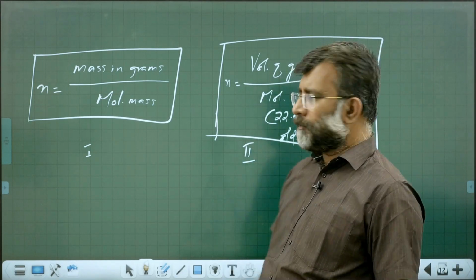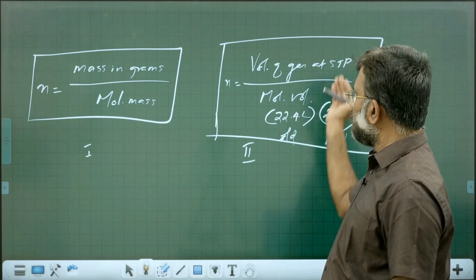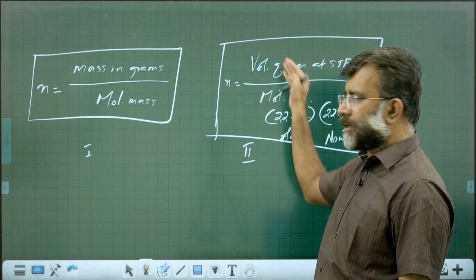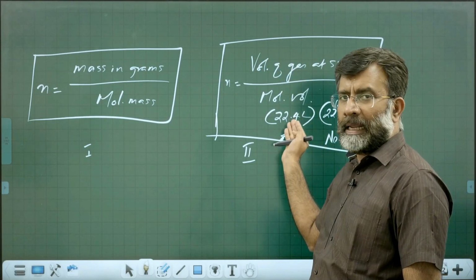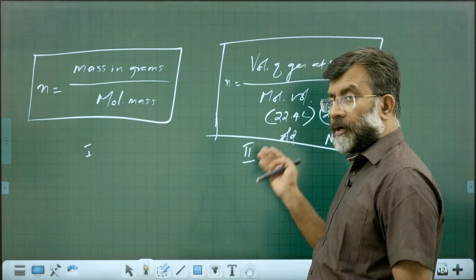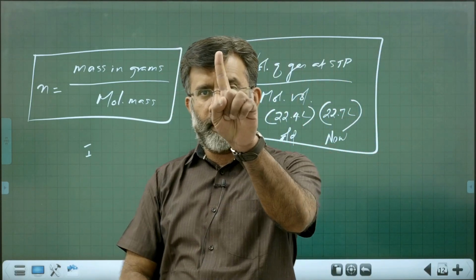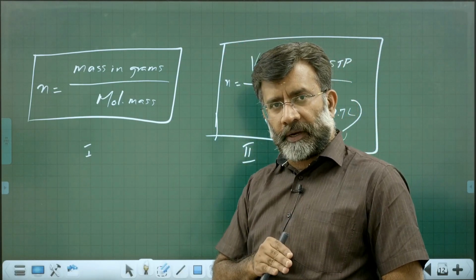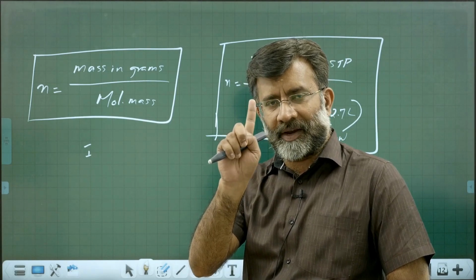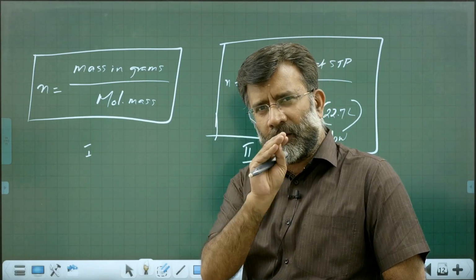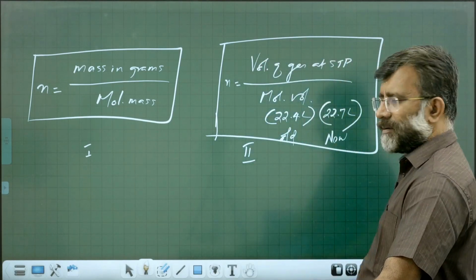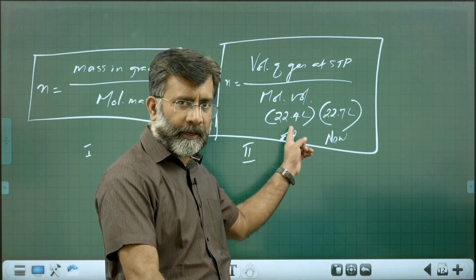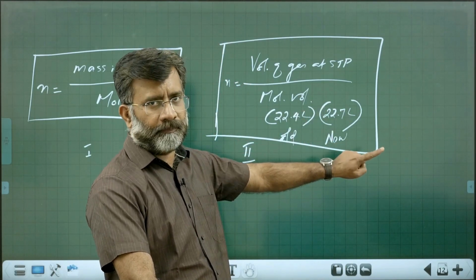What is molar volume? 22.4 liters. If you take volume in liters, you use liters. If you take volume in milliliters, you use 22,400 milliliters at STP. According to old STP standards, pressure 1 atm, it is 22.4 liters. According to new STP standards, pressure 1 bar, and 1 bar is 0.98 atm, slightly lower pressure, so the volume is slightly higher, 22.7. Still, for calculation purposes, in many problems we take the older data. That's why I have given both.